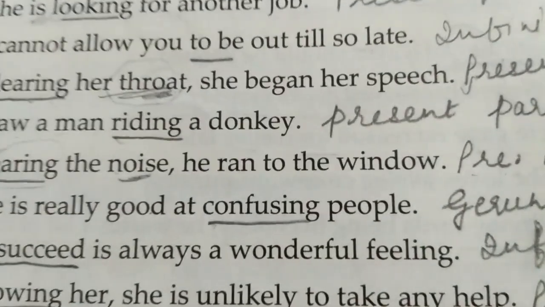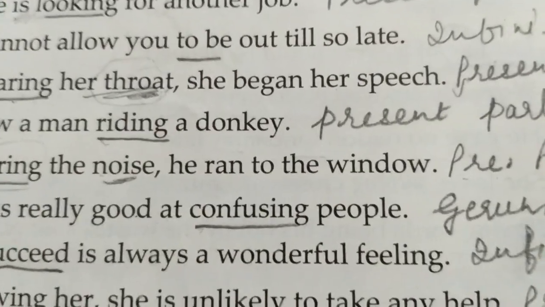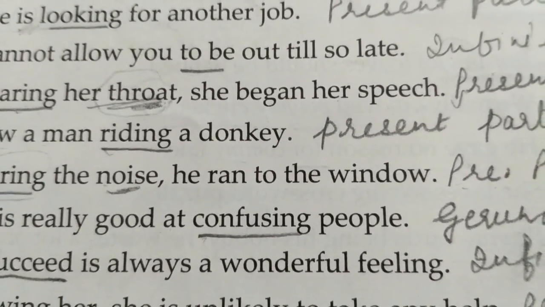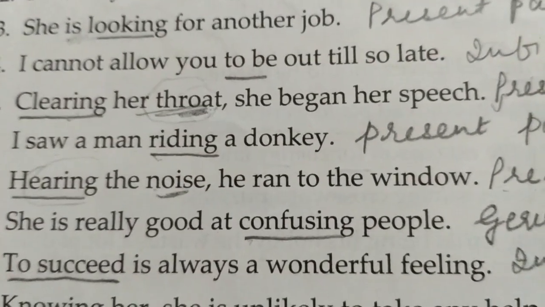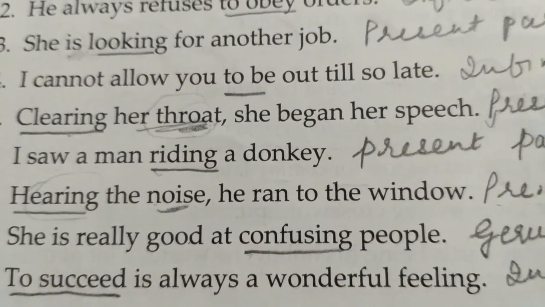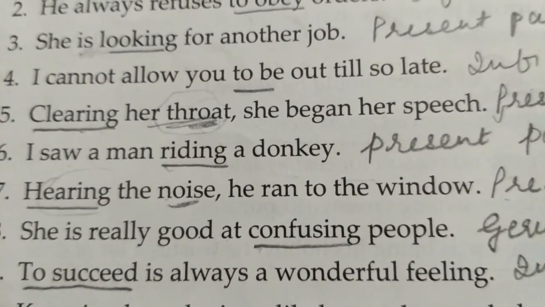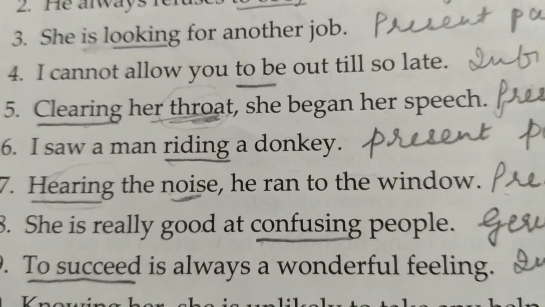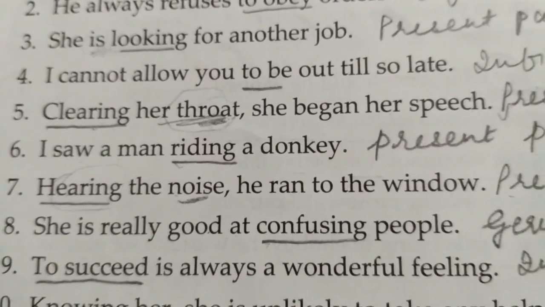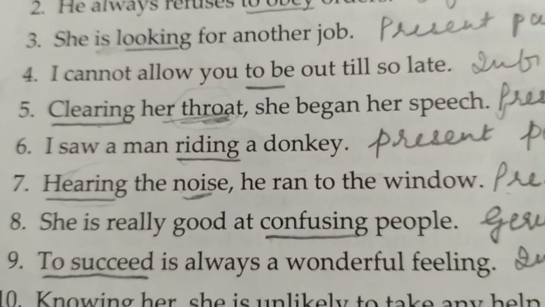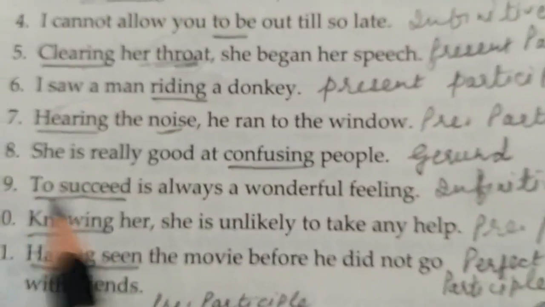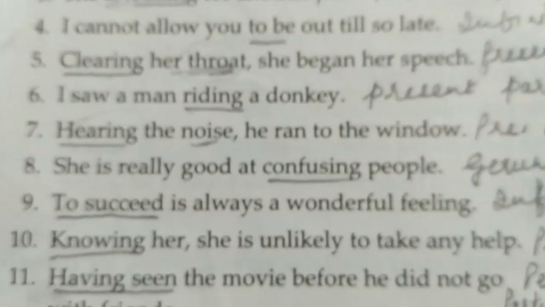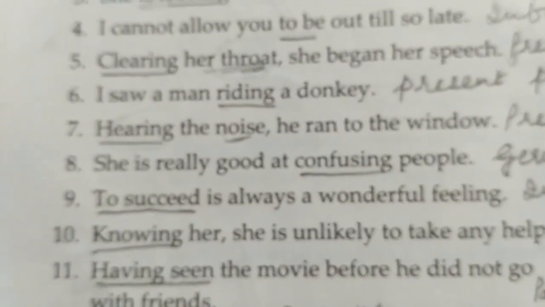If you consider it a participle, it would be confusing people. Which kind of people? Those who remain confused. That sense is not there. She is good at confusing people means it is her skill that she confuses people very easily, not that the people are confused. To succeed here, again it is easy to identify as an infinitive.